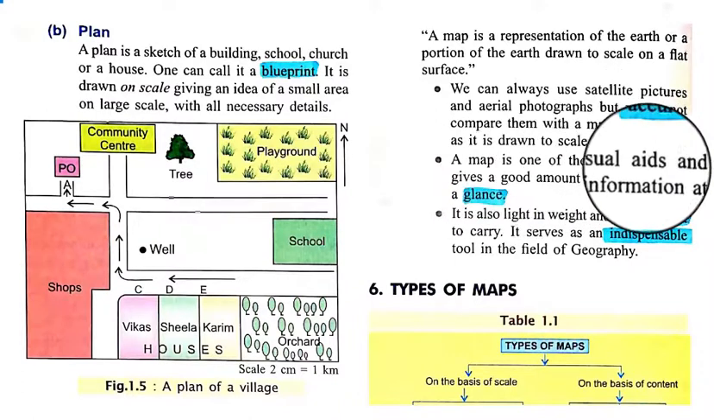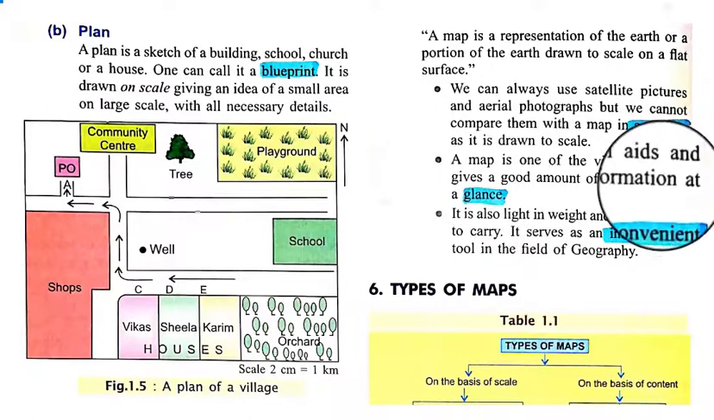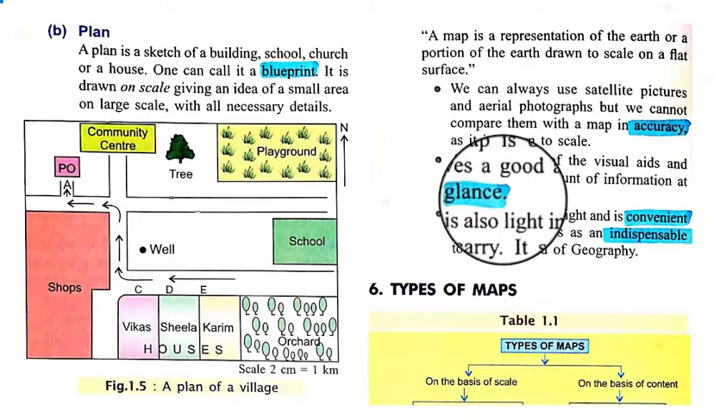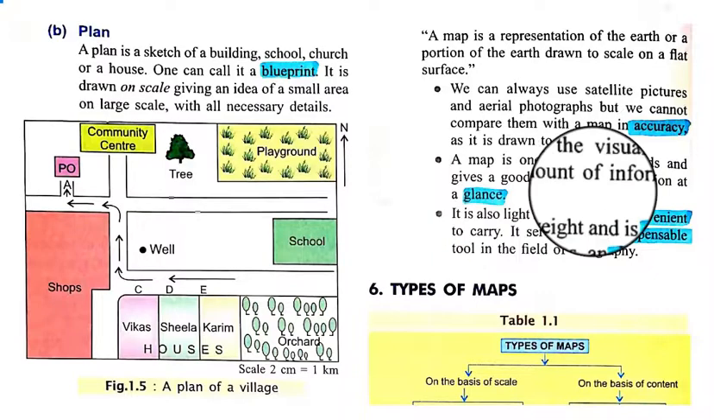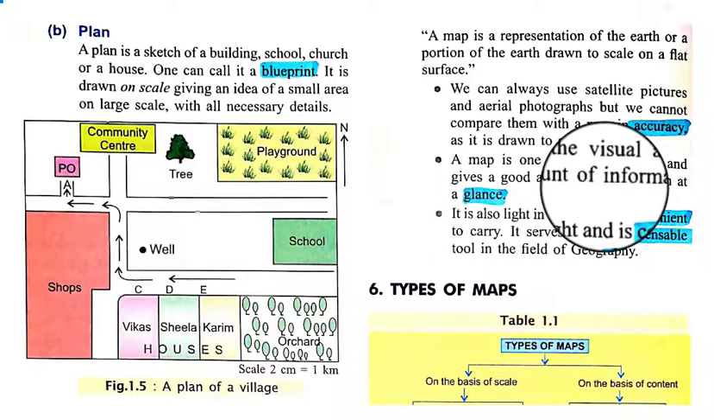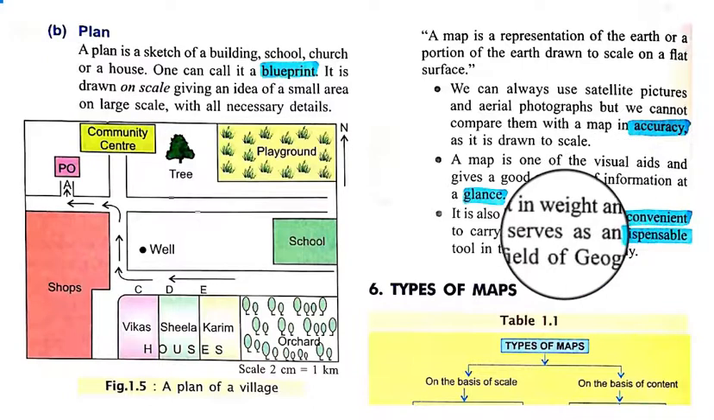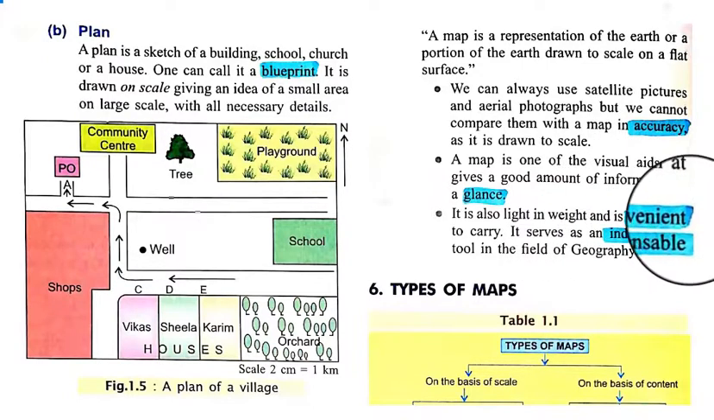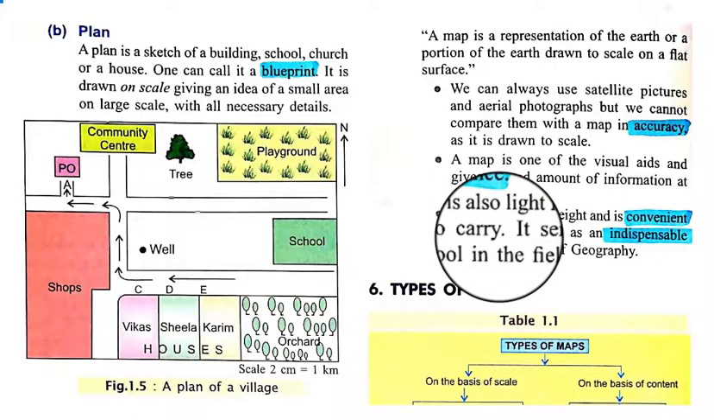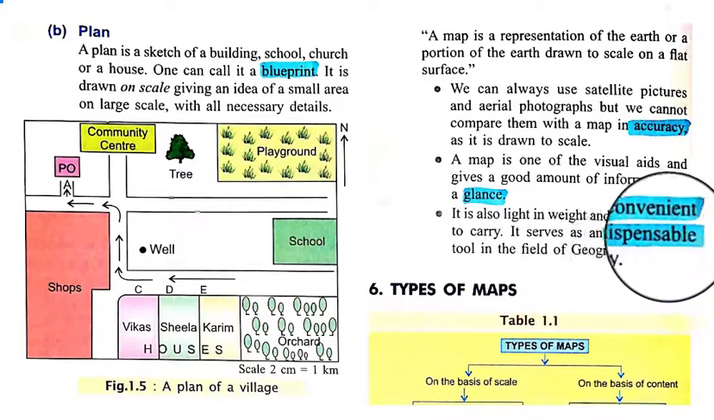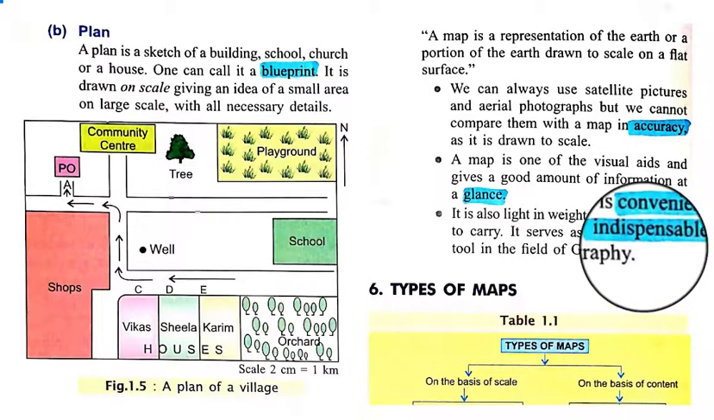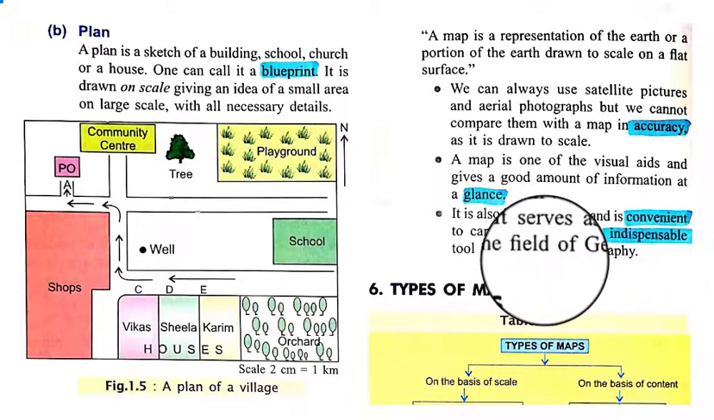A map is one of the visual aids and gives a good amount of information at a glance. So in a short time we can memorize all kinds of things from a map in a visual way. It is one kind of visual aid from which we can get a huge amount of information within a short time. It is also light in weight and convenient to carry. So it is very handy in nature, and it serves as an indispensable tool in the field of geography, and it is a very important tool for geographers.